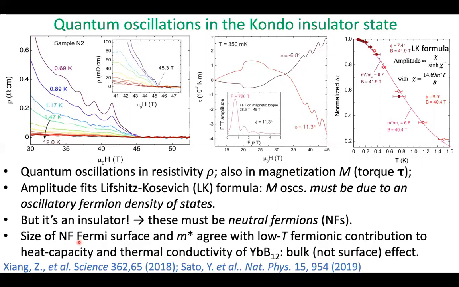But of course, this thing is an insulator. So these, we suspect, must be neutral fermions of some sort. The oscillations allow us to deduce the size of a neutral fermion Fermi surface, and the temperature dependence of the oscillations gives us the effective mass, and they agree with the low temperature fermionic contribution to the heat capacity and thermal conductivity of ytterbium dodecaboride, which implies that all of this stuff is a bulk and not a surface effect.